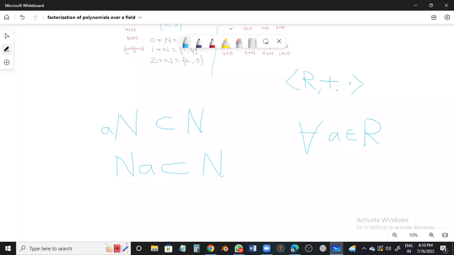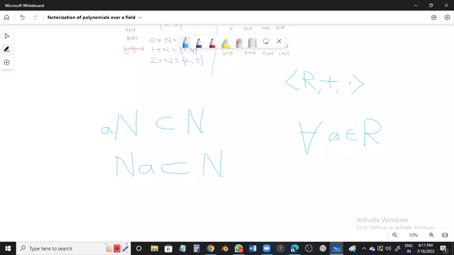As far as R and plus are concerned, R plus forms an abelian group, and there is multiplication defined on R. So what we are saying, N is an additive subgroup means what? N is a subset of R and it satisfies all the properties of a group. So it's an additive group. Along with that, of course, this multiplicative structure is there.